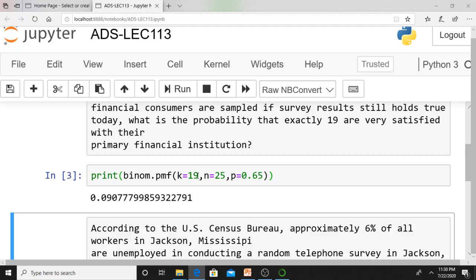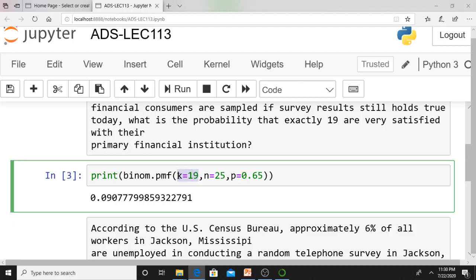Here 19 customers is similar to the X value. This is the number of trials. This is the probability of success. You need not give 1 minus P, it will calculate on its own. Just understand the binom.pmf function is useful to find probability, P of capital X equal to 19. It's simple and straightforward. If you want me to write it, I will, but I think I need not.